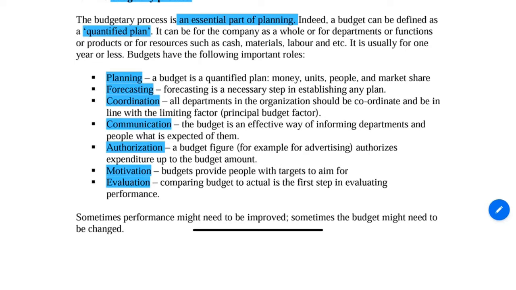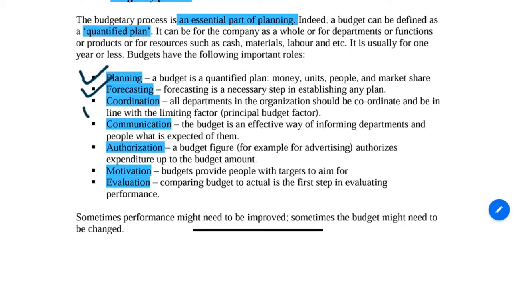From what you can see on this page, if you really develop budgeting in the proper way, you can see all these benefits. For example, budget can help you in terms of planning, to plan in advance, so that at least we know how to face the future and what to do for it. We won't wait until things are very bad already and then take action. It will be too late already. And budget can help you in terms of forecasting as well, to forecast the future.